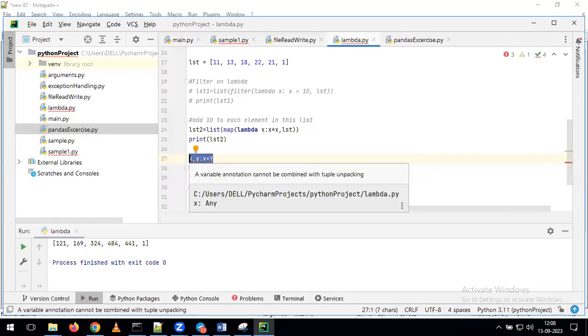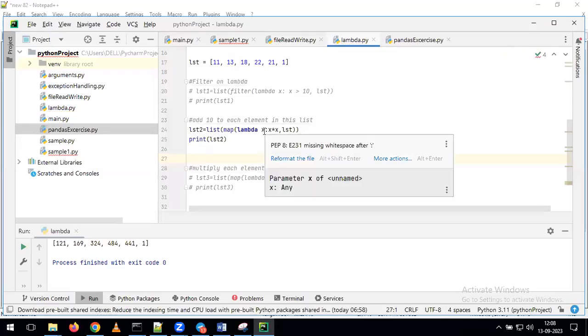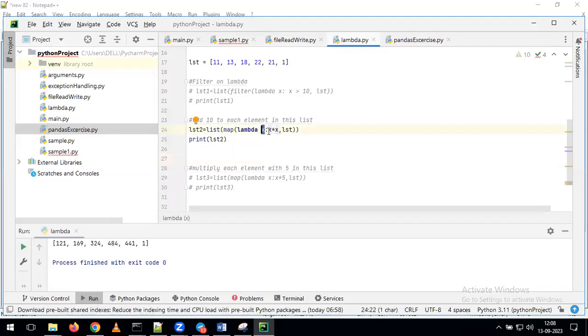Okay, any question still? Very simple. Just assume that this is the variable. On top of the variable, whatever the operation you want to perform, that expression we are giving here. With that, we can define the lambda function. But in this example, on top of lambda, we are applying the map.